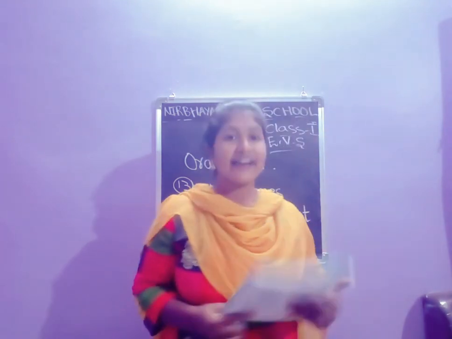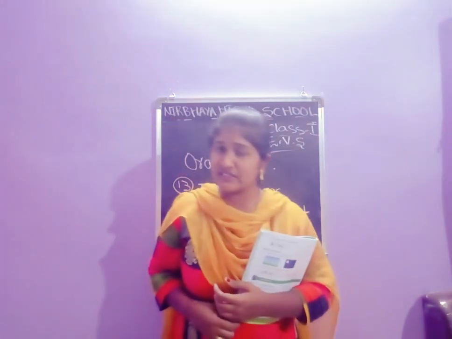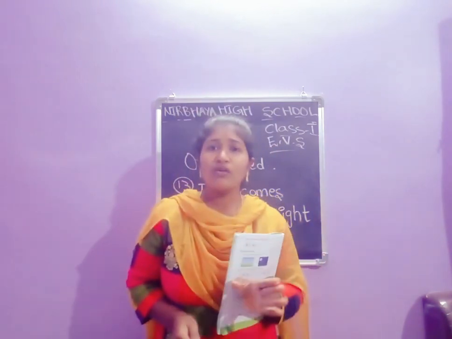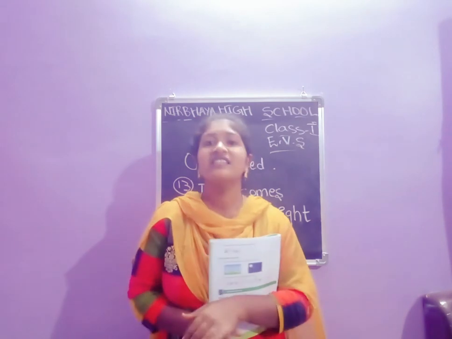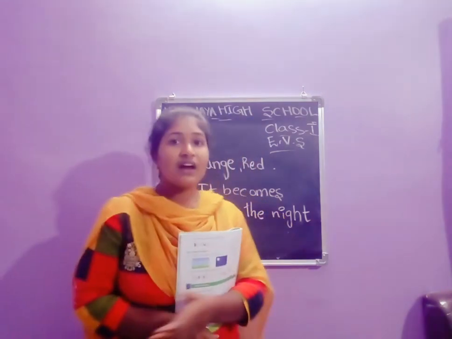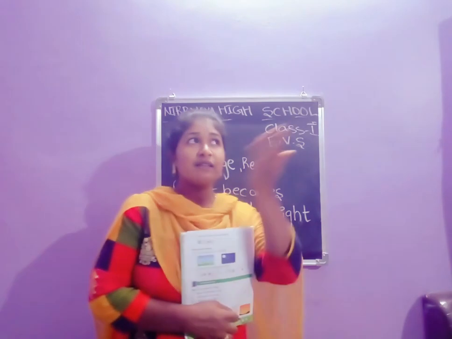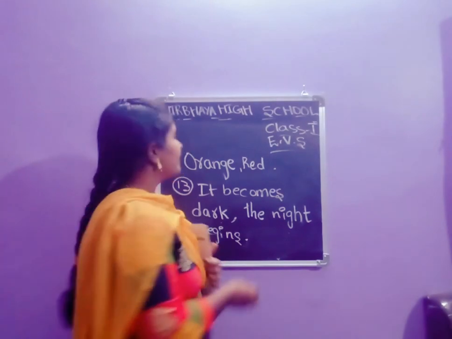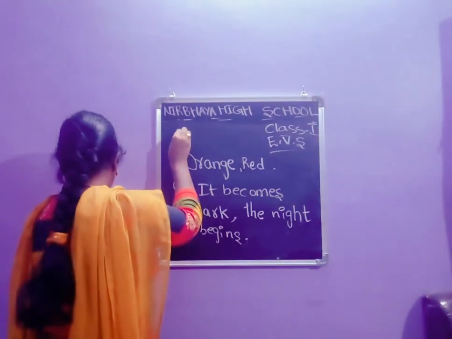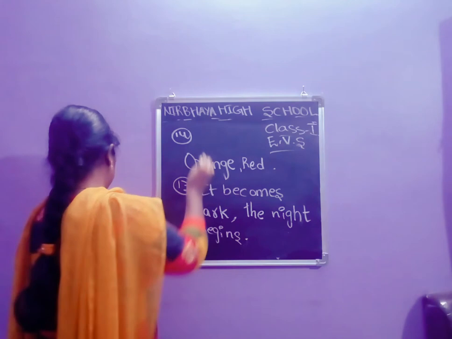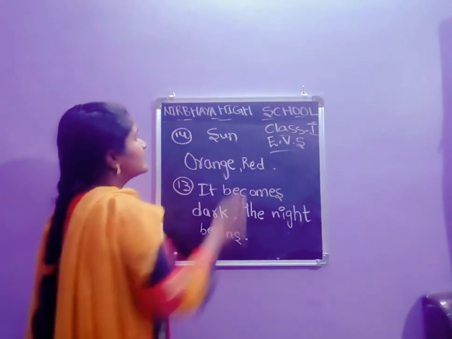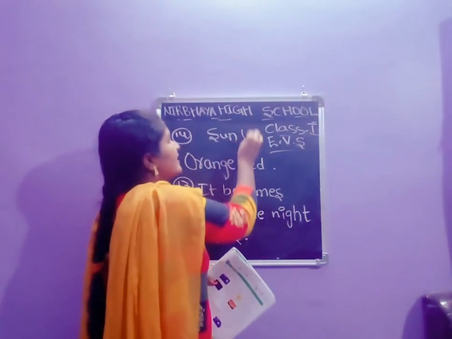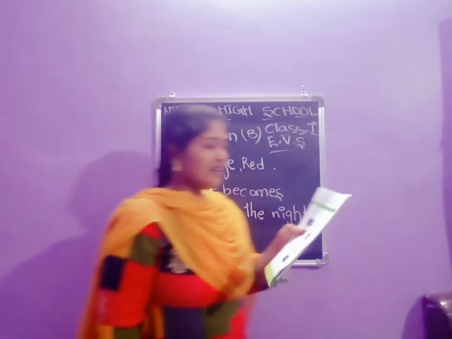What gives us heat and light? Who gives us heat and light? Does the moon give us heat and light? No. Do stars give us heat and light? No. Yes, the sun gives us heat and light. Okay. Without the sun we can't live. Without the sun it becomes very dark. Without light we can't live. So, which one? 14th one. Sun. So, here you write B. B is the sun. In this box you have to write B children.